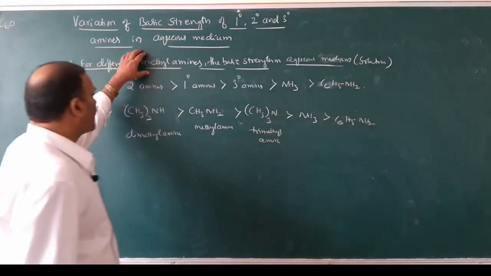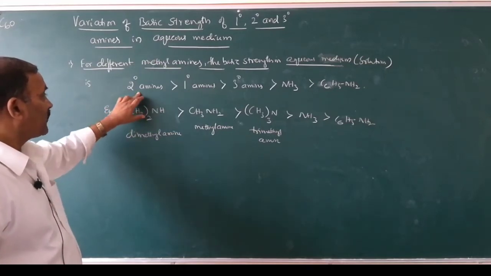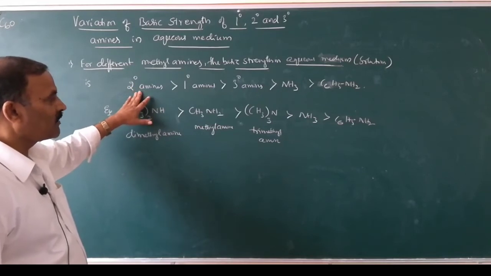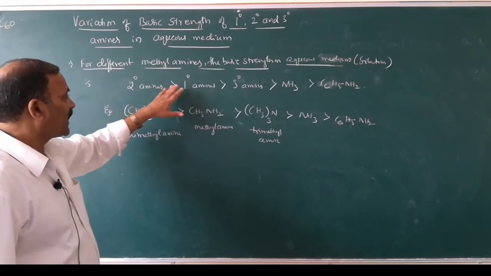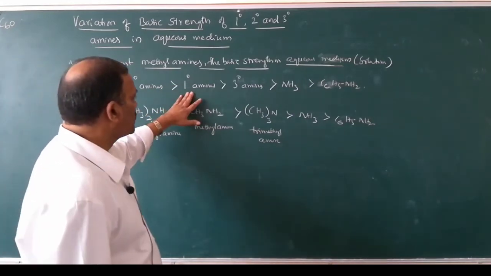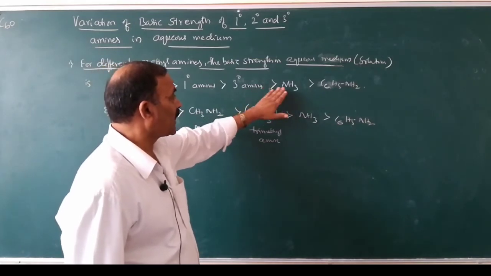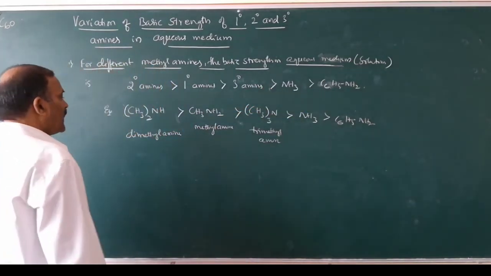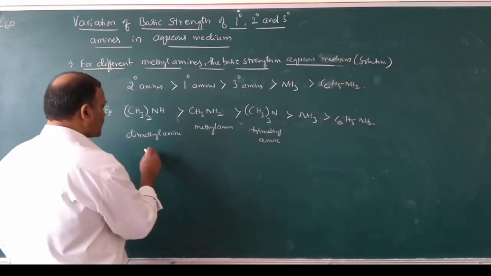So for different methylamines, you have to remember like this: secondary methylamines are more basic than primary methylamines, which are more basic than tertiary methylamines, which are more basic than ammonia, which are more basic than aniline. So this is in the decreasing order of basic strength.